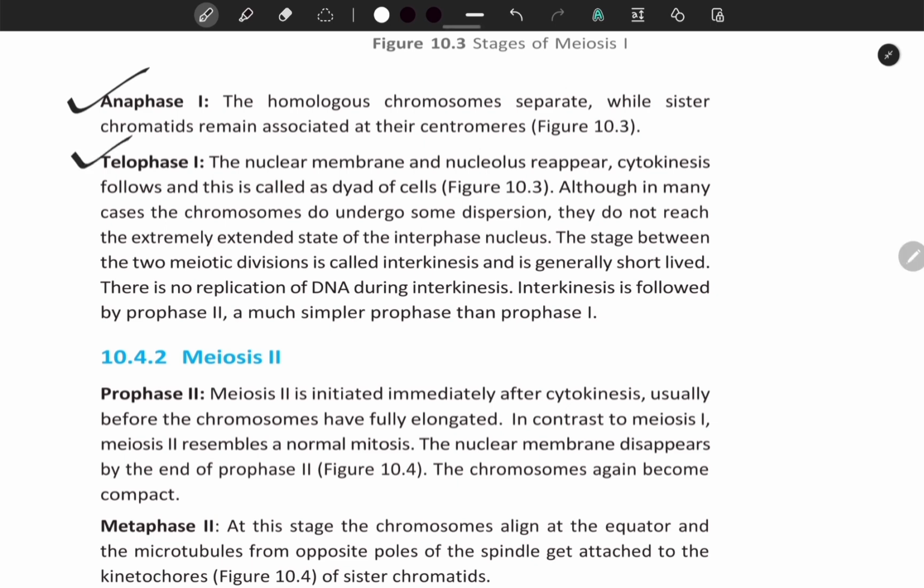Telophase first: the nuclear membrane and nucleolus reappear. Cytokinesis follows, and this is called the dyad of cells.